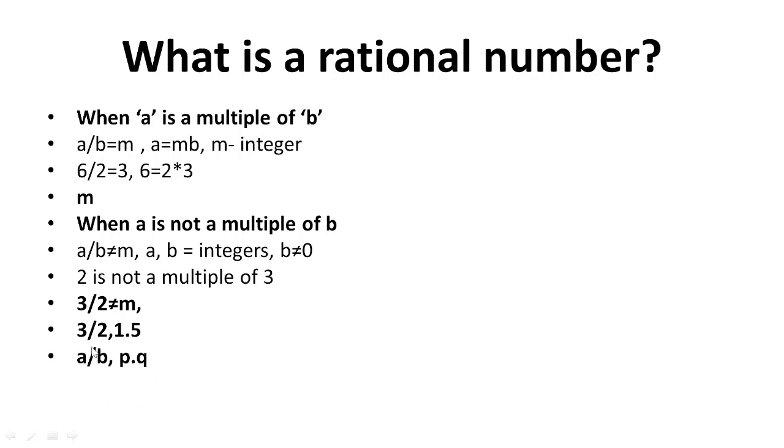So it can be in the a by b format. It contains a numerator and denominator, and we have the decimal format. Different rational numbers sometimes correspond to the same value. If you see, 2 by 4 is equal to 1 by 2. So even though these two are different rational numbers, they have the same value.